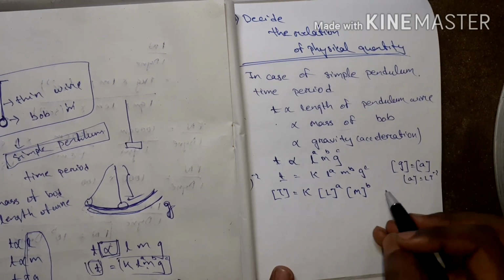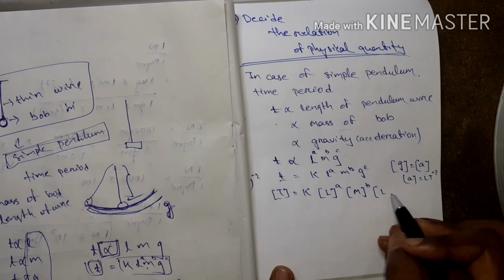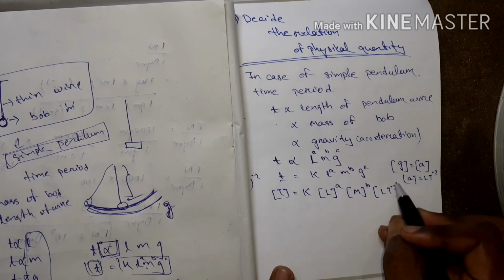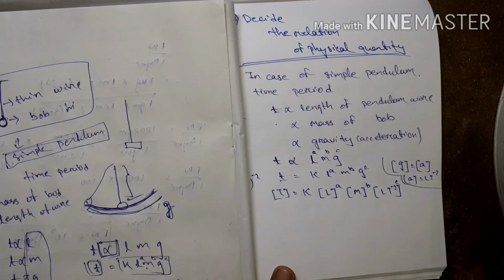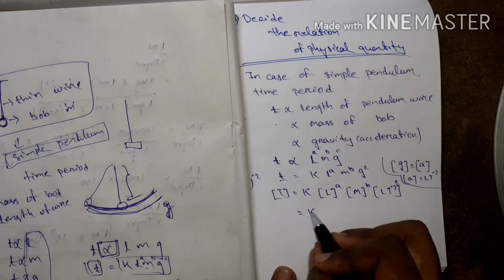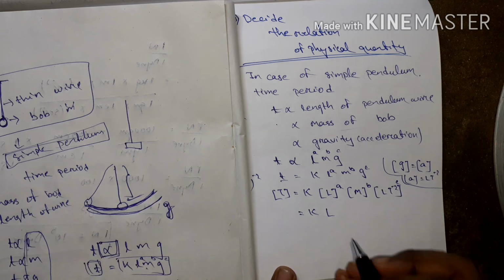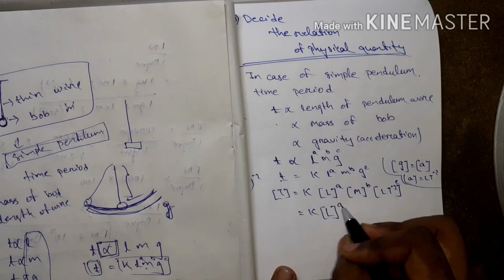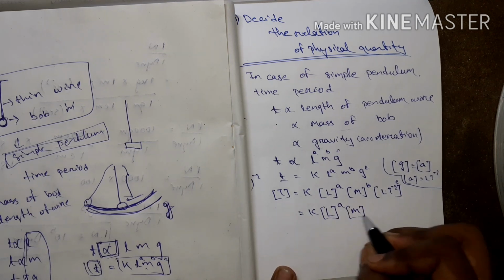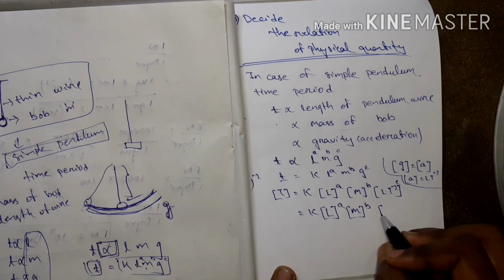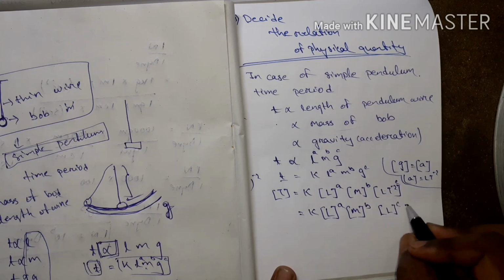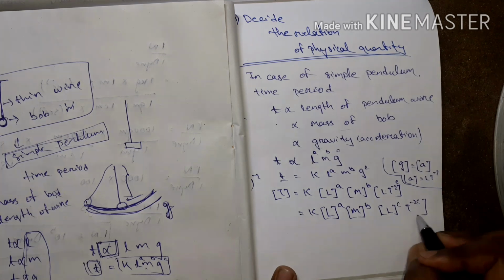Then I can put L into T to the power minus 2, the whole to the power c. So I can write M to the power b, L to the power c, and T to the power minus 2c.